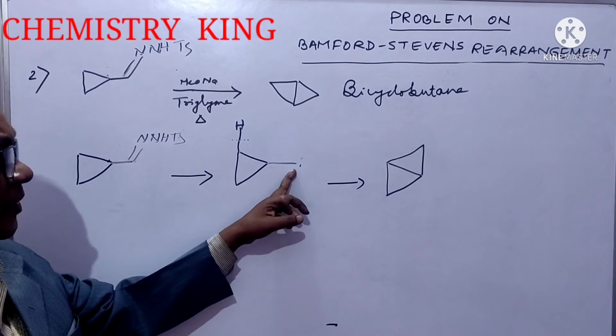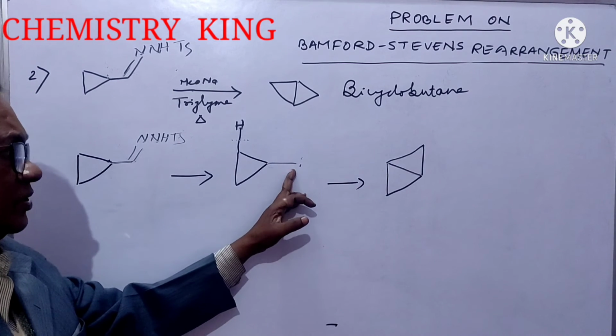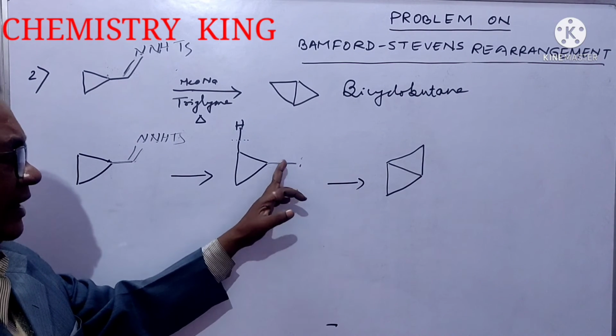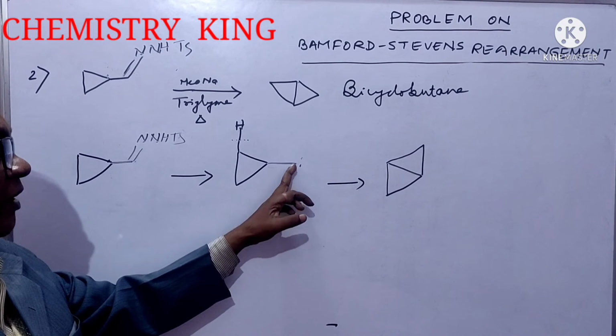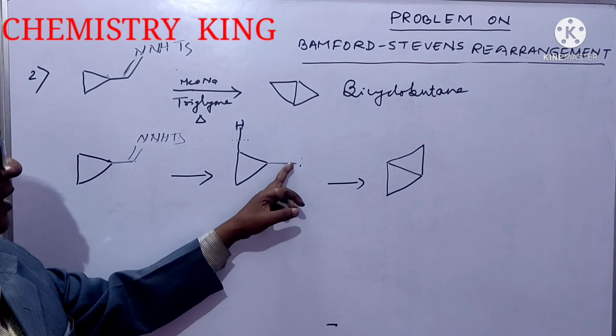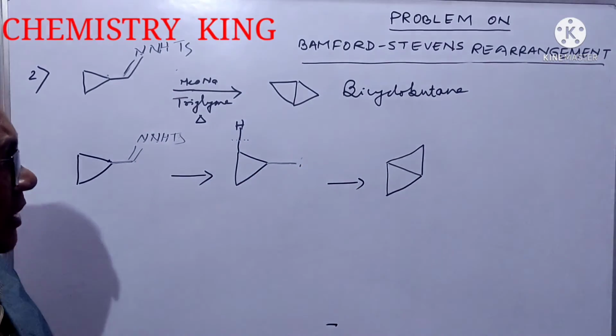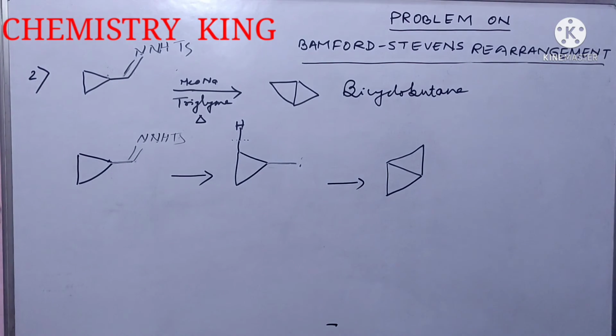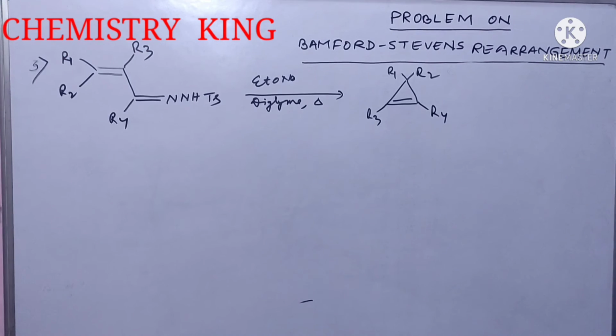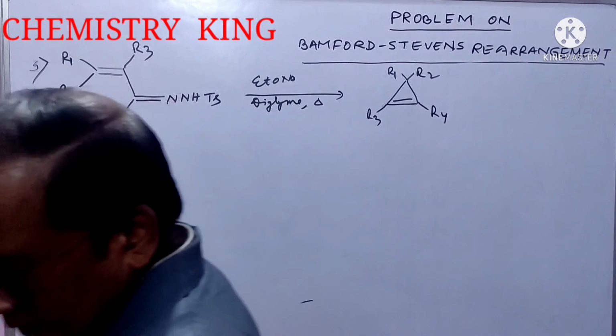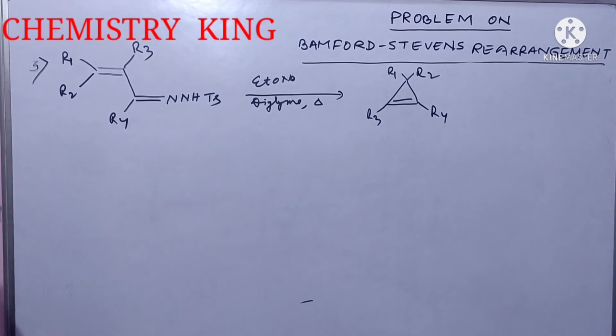In fact, actually this reaction is like intramolecular insertion of carbene. It is carbene. It is insertion of carbene here. So you are getting this. This is the mechanism of formation of bicyclobutane. It is the third problem. And we have to discuss its mechanism of formation of this product.